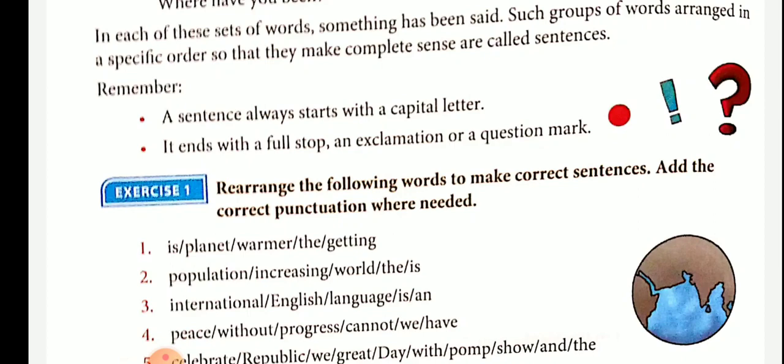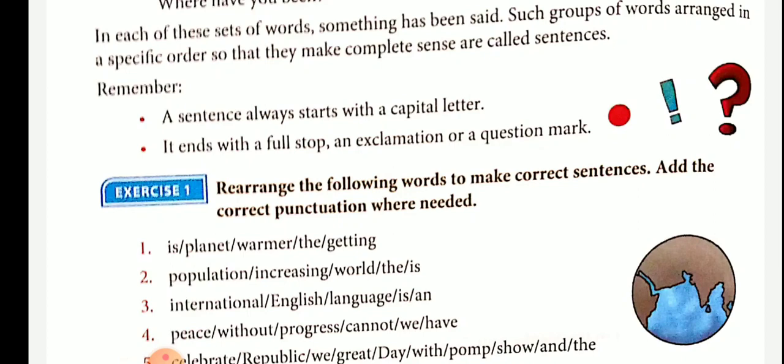When you put these words in proper order, it has meaning. The first example is: planet warmer the getting. These words are juggled. Is planet warmer the getting. So no meaning at all.